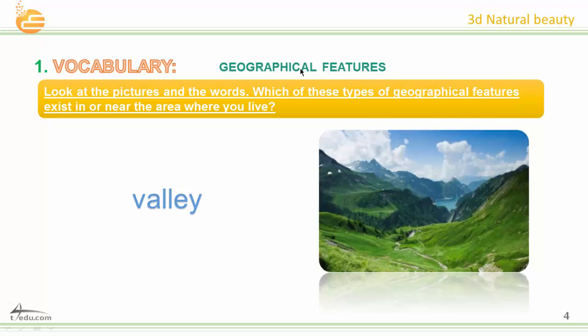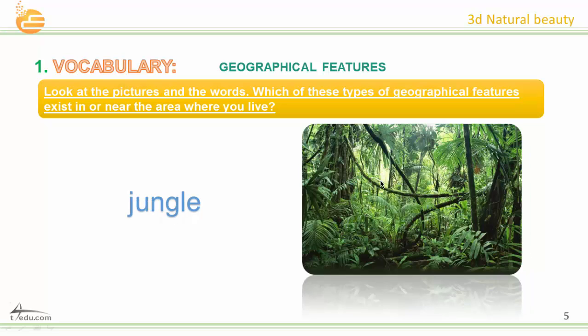Geographical features. Look at the pictures and the words. Which of these types of geographical features exist in or near the area where you live? Okay. Look at this picture. Can you read this word? It's called valley. Very good. Let's go to another picture.